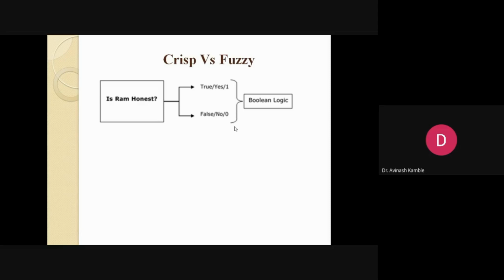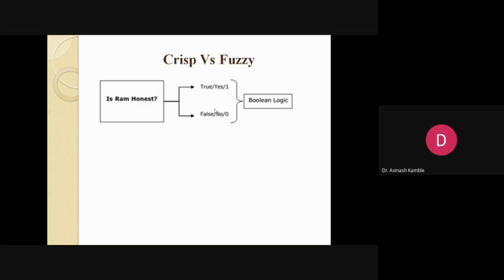Here is an example. Is Ram honest? As per Boolean logic, it is either true or false. It could be yes or no. In terms of numerical values, we can assign 1 or 0. But does it practically happen? Can we judge a person with only two parameters, 0, 1, true, false, yes, no? It doesn't happen like this.